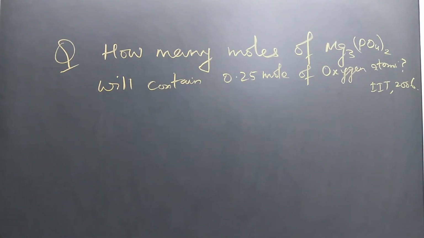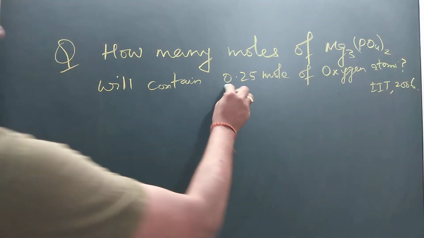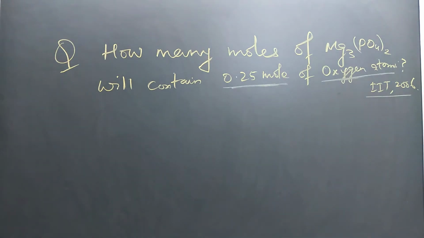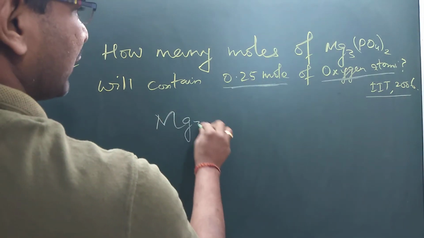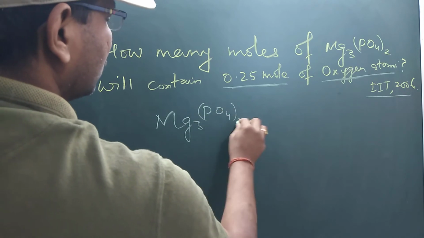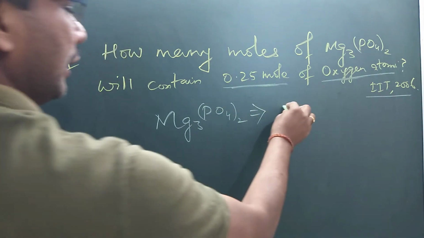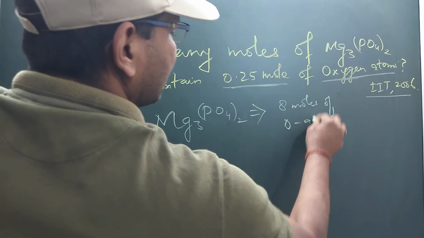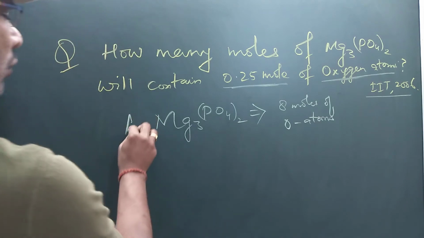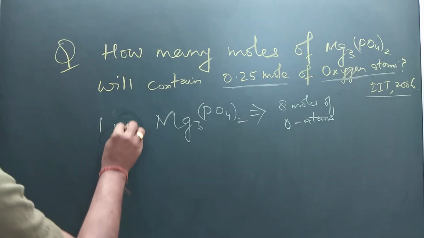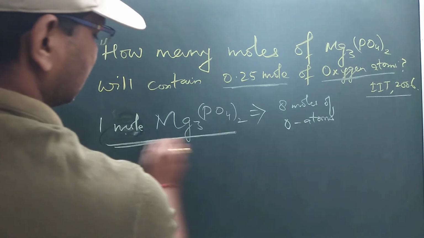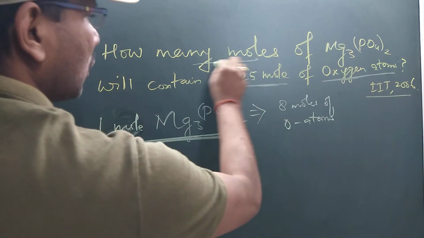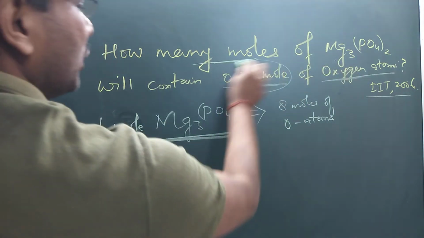Let's discuss this question. How many moles of magnesium phosphate will contain 0.25 moles of oxygen atoms? This has been asked in IIT 2006. So magnesium phosphate is Mg3(PO4)2. There are a total of 8 moles of oxygen atoms present in 1 mole. If you take 1 mole of magnesium phosphate, it contains 8 moles of oxygen atoms. They are asking how many moles of magnesium phosphate will contain 0.25 mole.